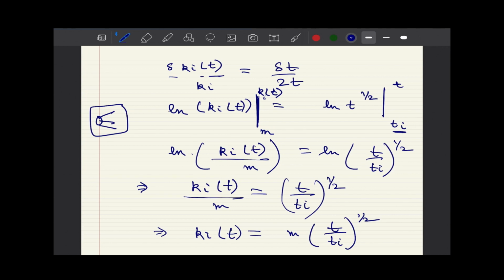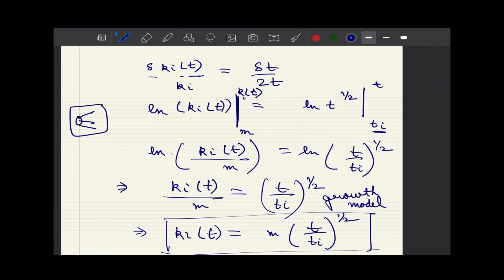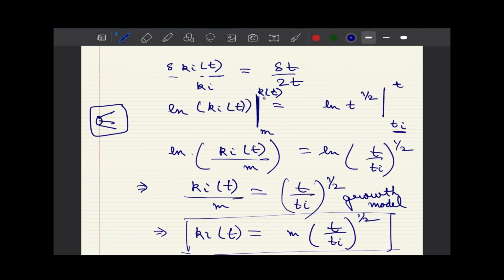If we put ti equal to t, that means this node just came now. t and t would cancel out, and we can say that kit is equal to m, which is true. Similarly, if it just arrived now, its degree would be m. If you look at time equal to 5 and you are looking for a node that arrived at the first instant, we are basically scaling it up. So we also call this the growth model of degrees, and if you plot it with respect to time, you would see how this node evolves.